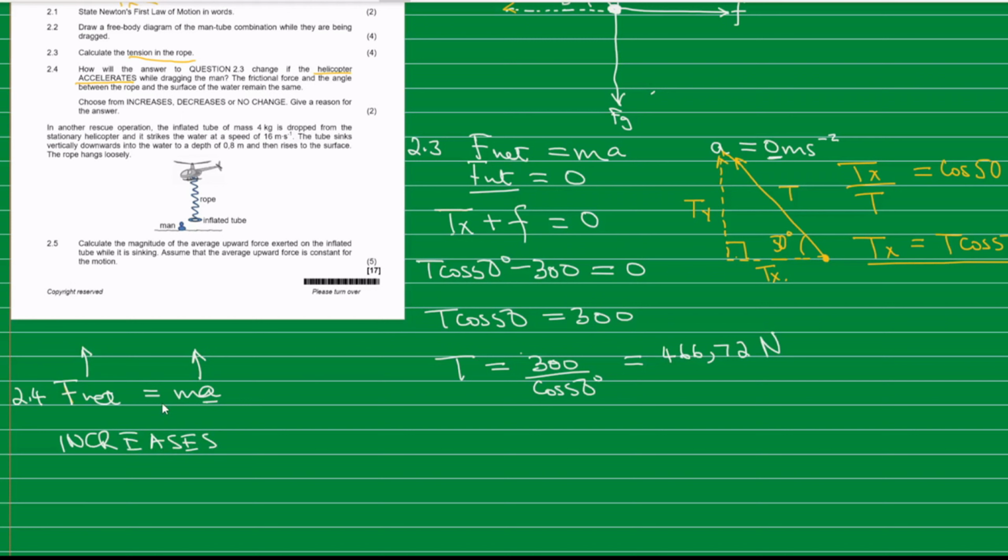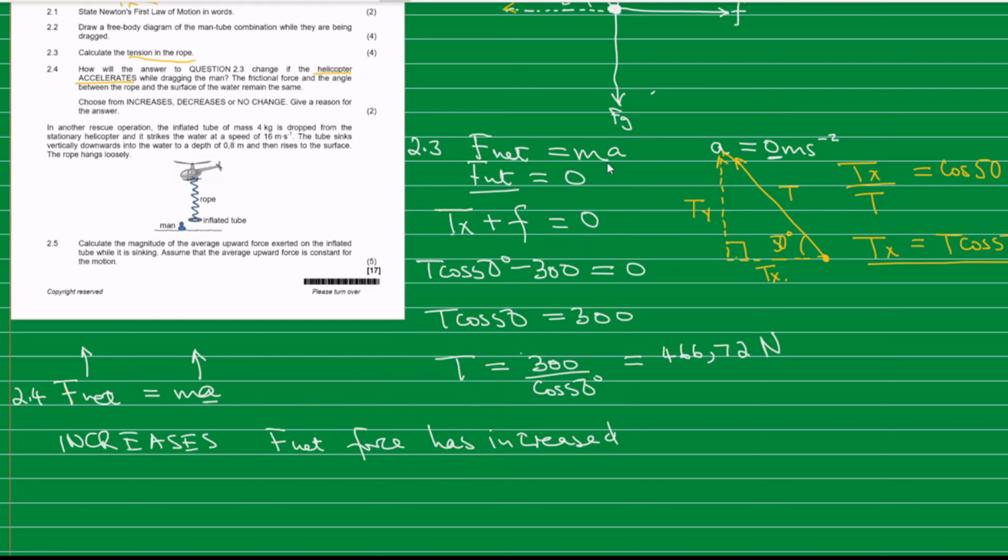Okay, why is it increasing? The reason being that the net force has also increased. Okay, now how is it that when the net force increases, the tension will increase? You can just make a mental calculation here.